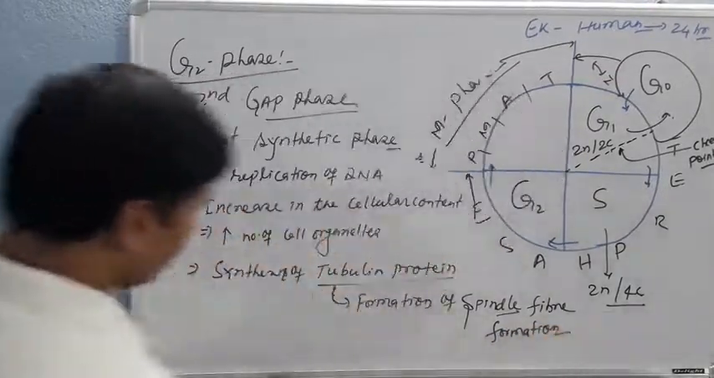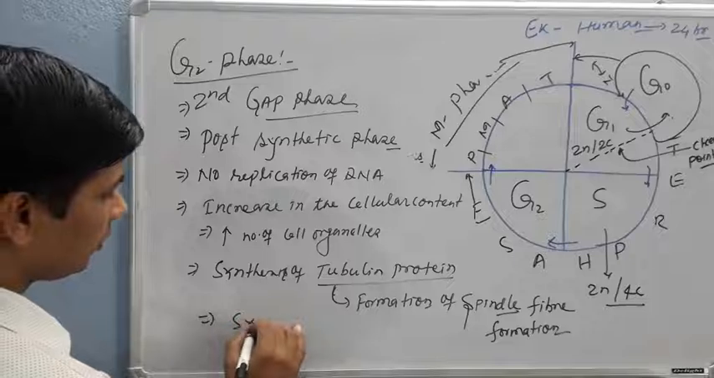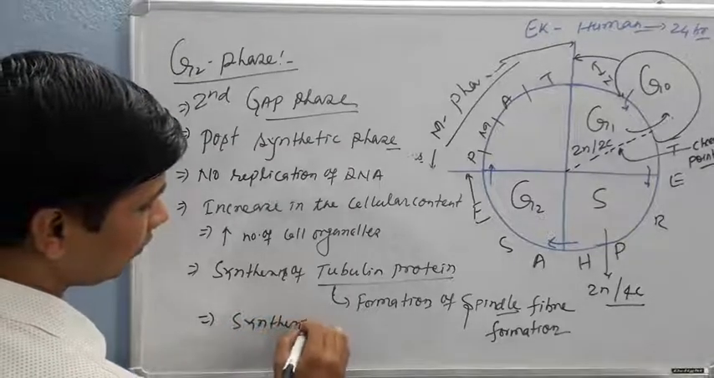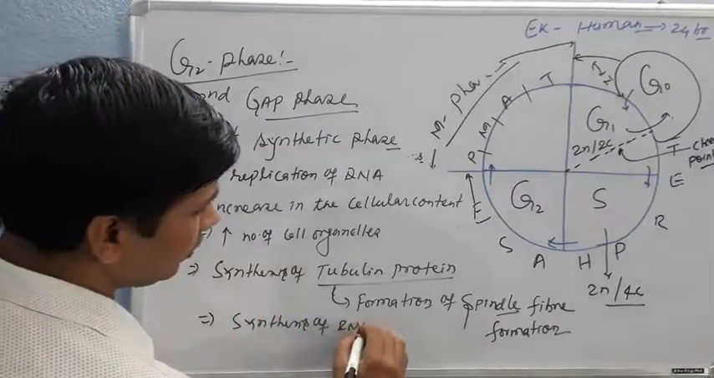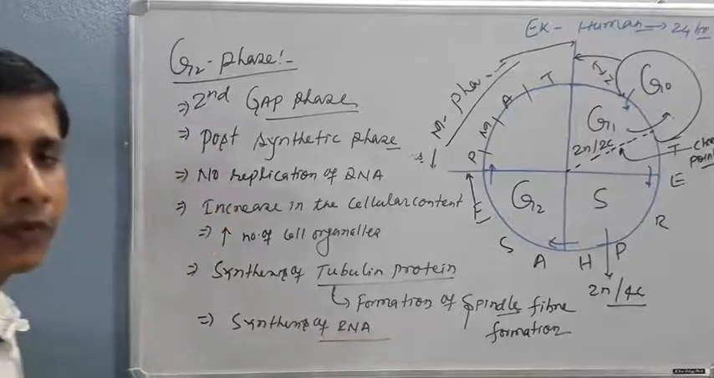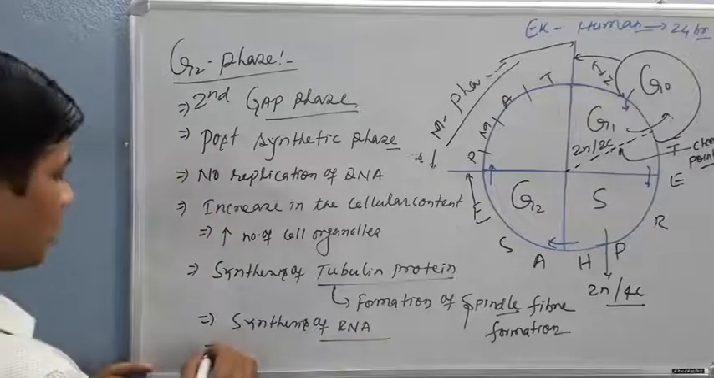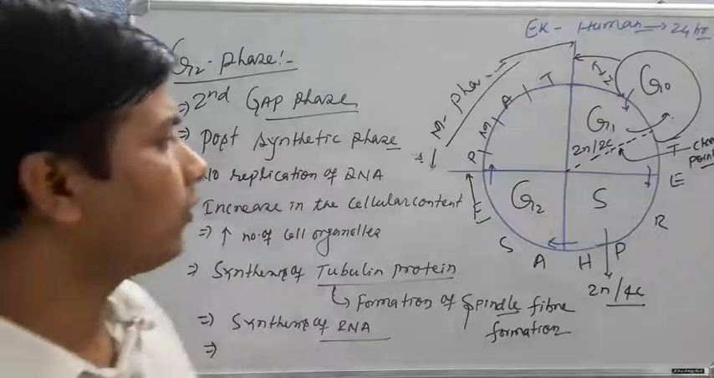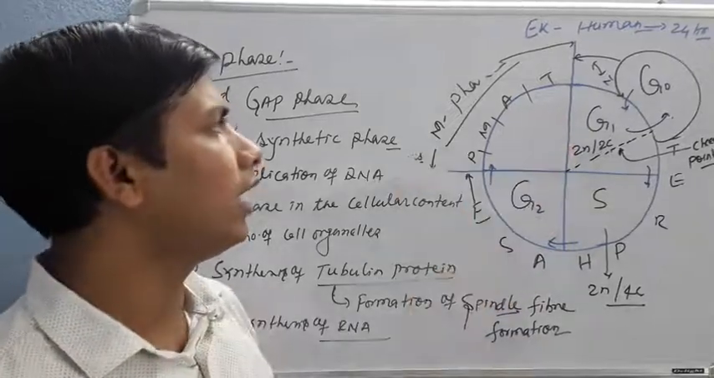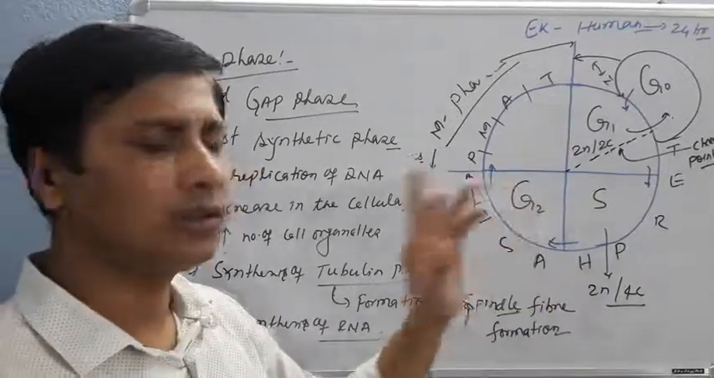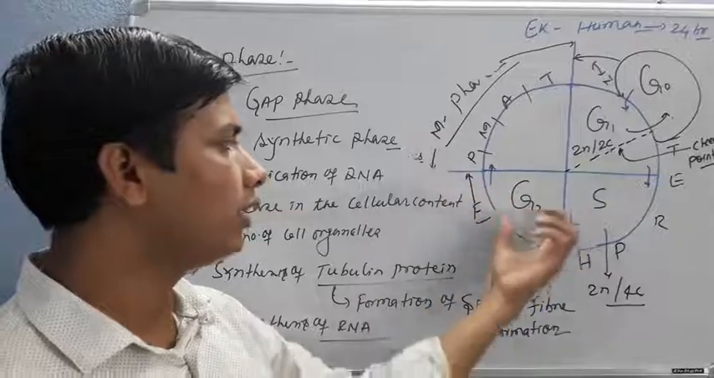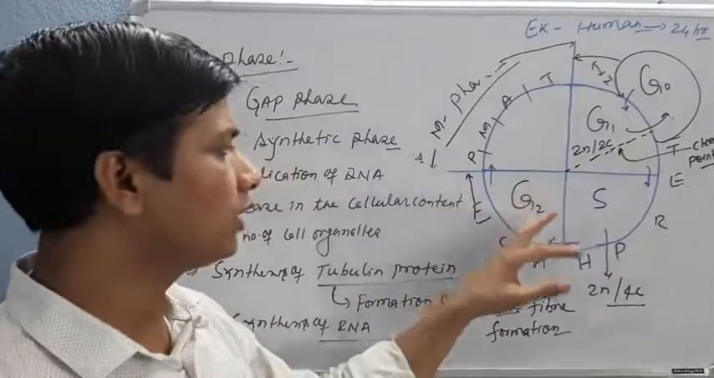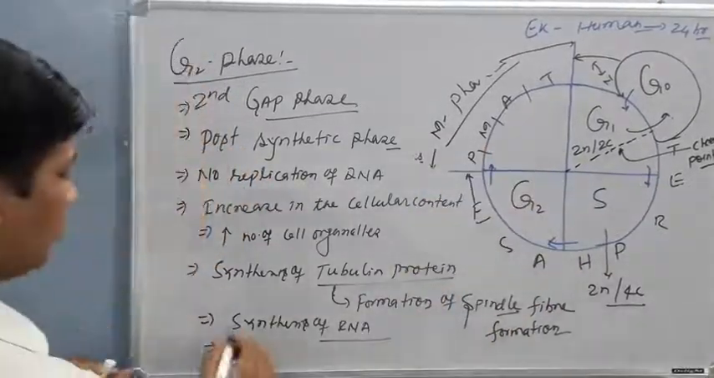There is also synthesis of RNA that takes place. One more thing I'd like to say, there is also a requirement of energy in the M phase. G2 phase is a phase where energy is stored. That stored energy is utilized in the M phase.